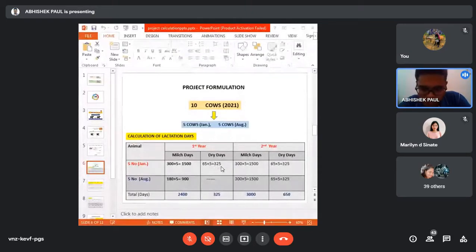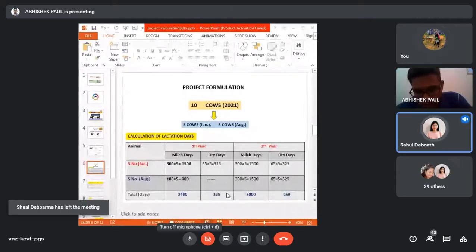For the next batch, which will be purchased in the month of August, the milch days are 180 into 5, which is 900, and for the second batch there will be no dry days. After that you calculate the total milk days for the first year: 1500 plus 900 is 2400 milk days, and dry days for the first year are 325. Is it clear to all of you?